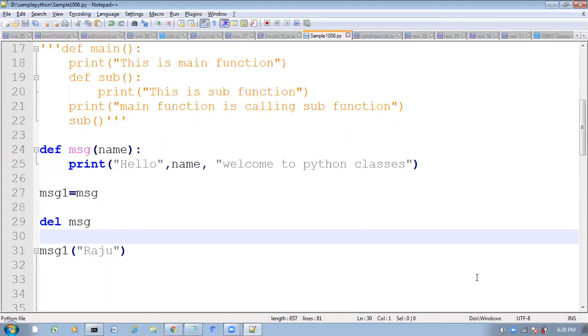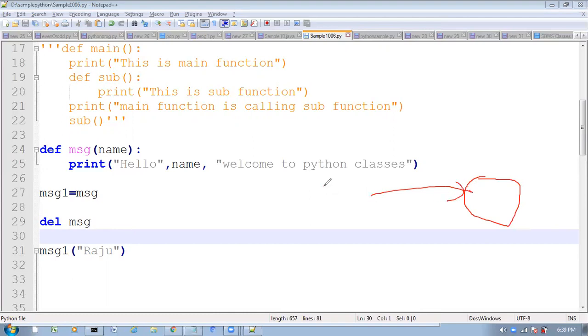See here what I am doing, this is my function. This function contains two names. One is message, another one is message one. I am just deleting this reference, and we still have the other, so we can call this function with message one, no problem. But you can't call with message, as it got deleted already. We can access this function with the message one name.